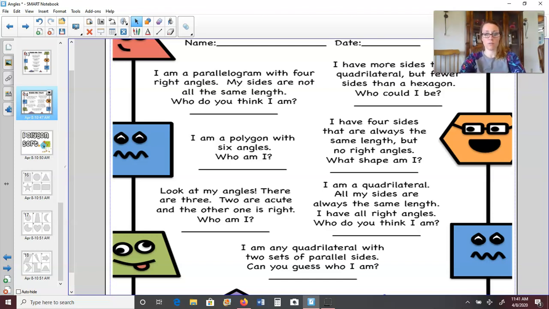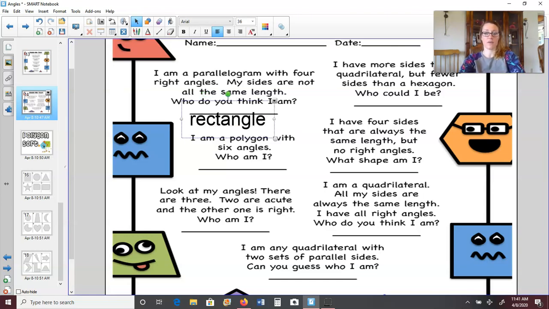So we're looking for a 4-sided shape that has all right angles, but all the sides are not the same. So that tells me it's not a square. Who do you think I am? It is a rectangle. All right, if we hop over to the next one right beside it, I have more sides than a quadrilateral.